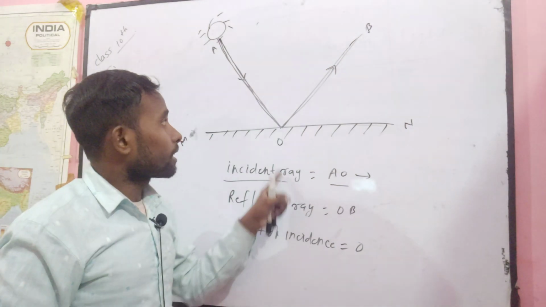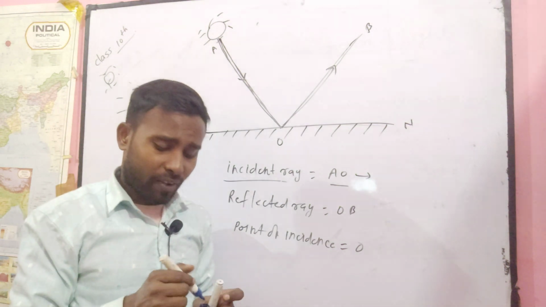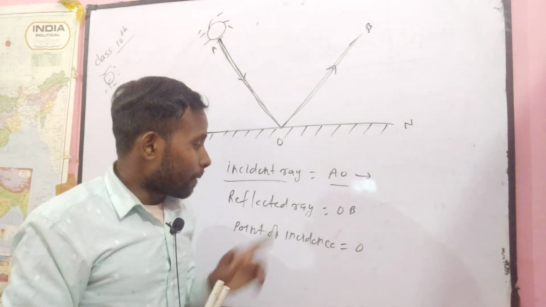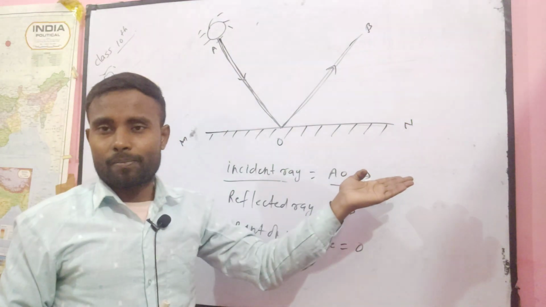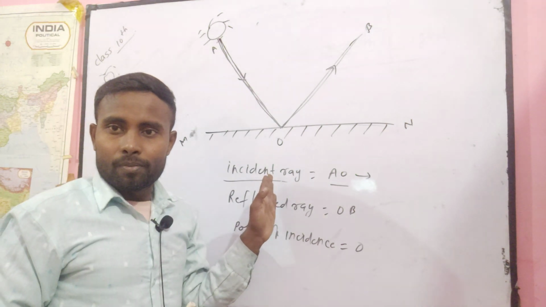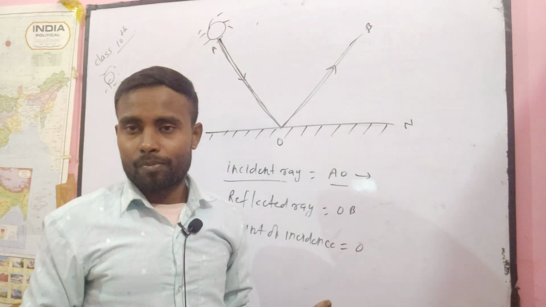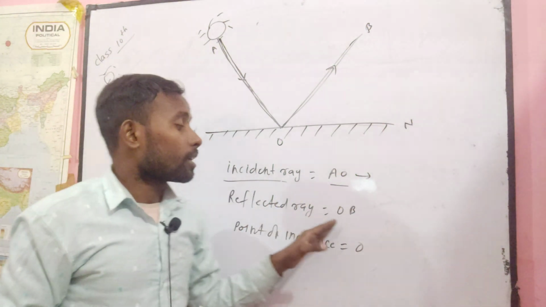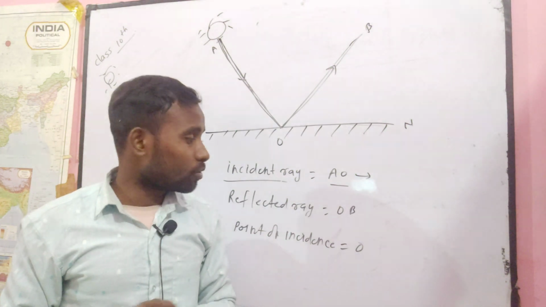Here AO is the incident ray and OB is your reflected ray. What do you mean by OB? That is the reflected ray. You can define it very easily. When a light ray is incident on a surface, after touching the surface it rebounds into the same medium, and that ray which is going again in the same medium is known as your reflected ray. I think you understand. You can write it.